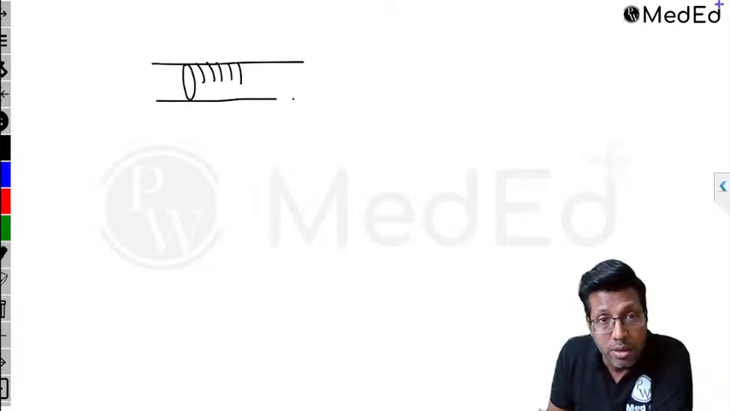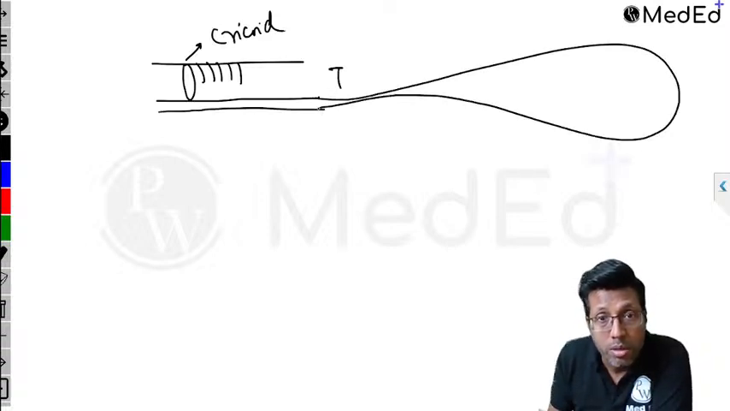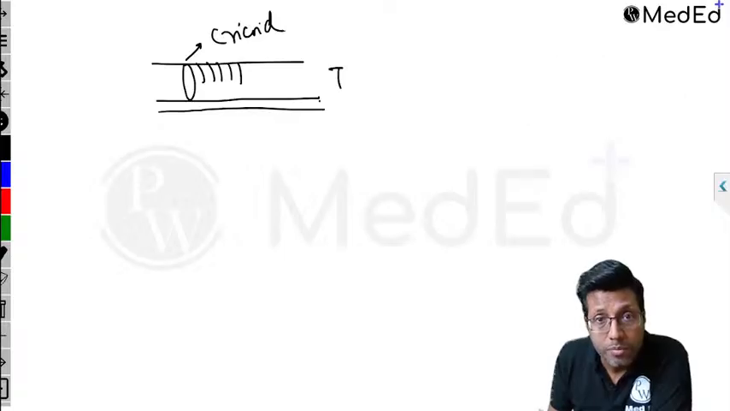So when we speak of the trachea, if this is the trachea, all the rings are half rings. The only complete ring in the trachea is the cricoid. And at the back is the esophagus, right? And the esophagus is connecting to the stomach. So now what happens is,